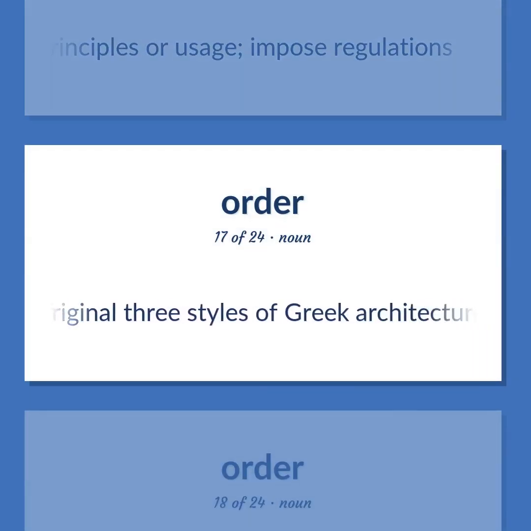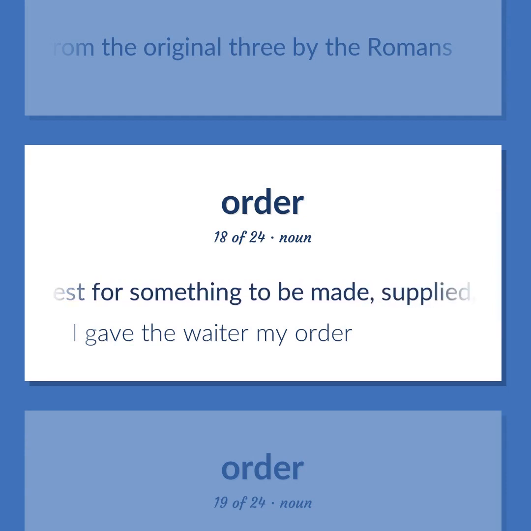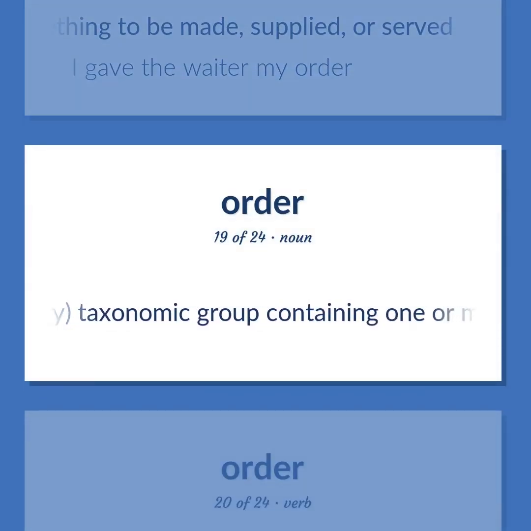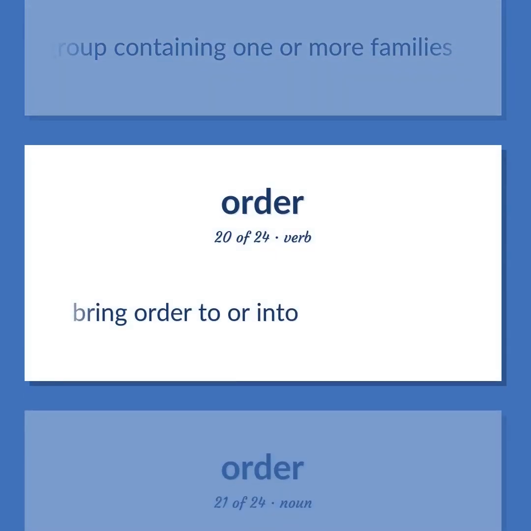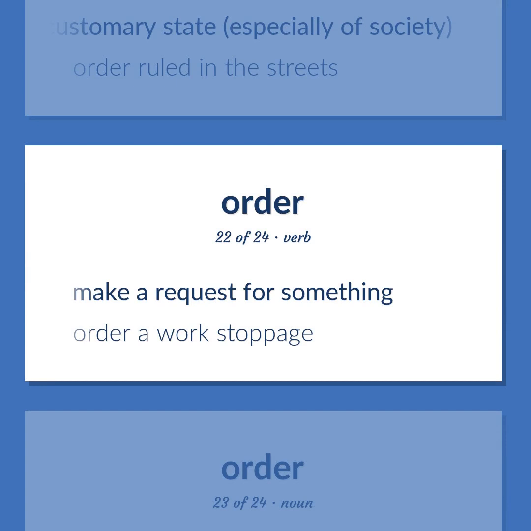Architecture: one of the original three styles of Greek architecture distinguished by the type of column and entablature used, or a style developed from the original three by the Romans. A request for something to be made, supplied, or served. I gave the waiter my order. Biology: taxonomic group containing one or more families. Bring order to or into. Established customary state, especially of society. Order ruled in the streets. Make a request for something. Order a work stoppage.